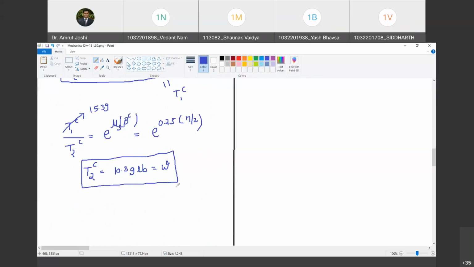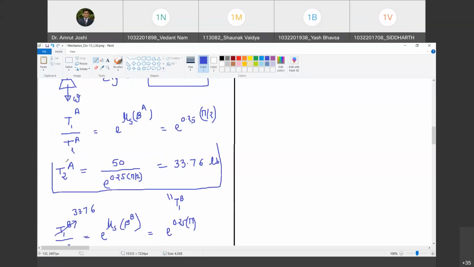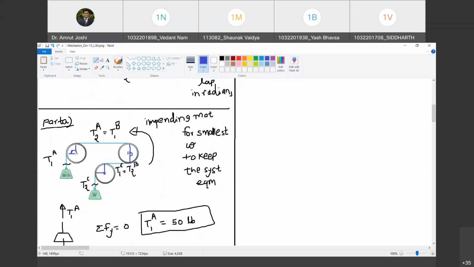As long as W is greater than 10.39 pounds, the system will remain in equilibrium. The moment it drops below 10.39 pounds, there will be a commencement of motion from W to 50 lb. Are you with me? Yes, sir.